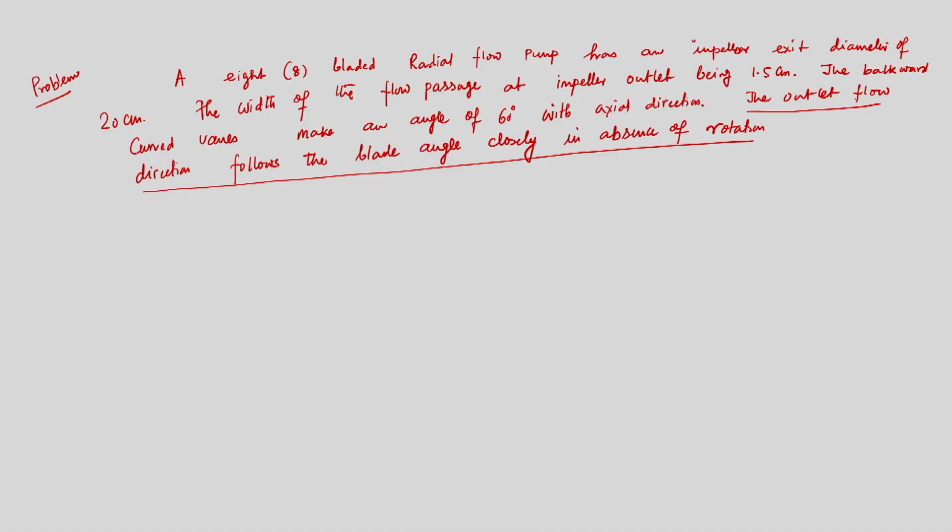So, whatever we have discussed today, that because of this circulation, because of the non-uniformity of the velocity distribution around the blades, there is a change in mean direction of flow from beta 2 to beta 2 prime, which is responsible for the reduction in the all important swirl component velocity c theta 2, and which is called slip. So, this sentence is giving us a clue that the outlet flow direction follows the blade angle closely in absence of rotation, but whenever there is a rotation, the flow direction may not follow the blade angle. So, there might be a slip.